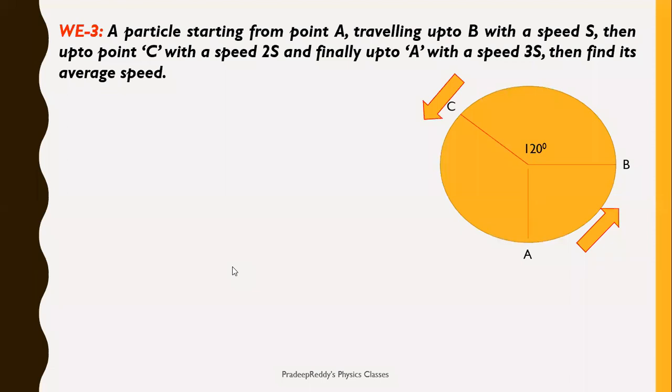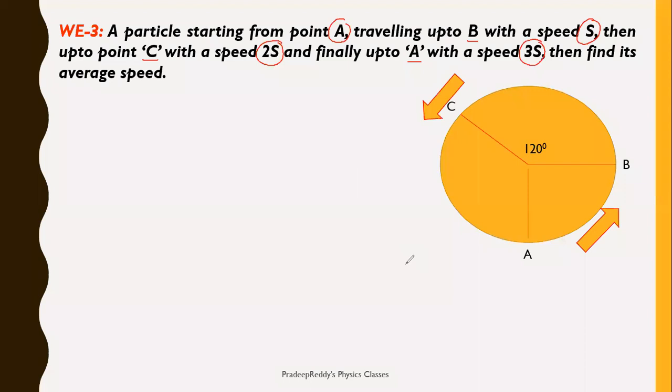Students, in the last two problems we were just dealing with simple basic examples of average speed and average velocity. We will continue our discussion with this problem. Now let me explain the question first. A particle starting from point A travels up to B with speed s, then up to point C with speed 2s, and finally up to A with speed 3s. Find its average speed. You are supposed to calculate average speed.